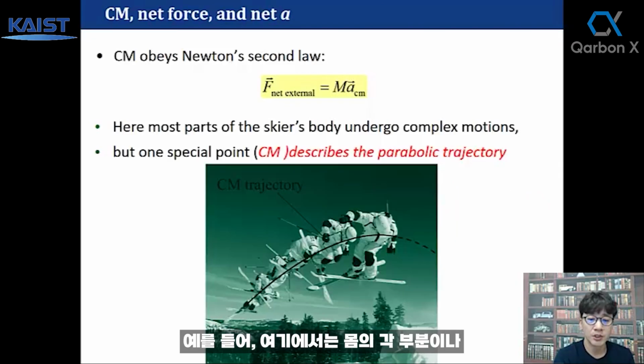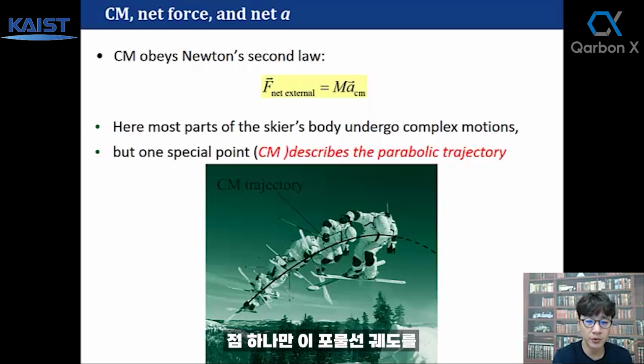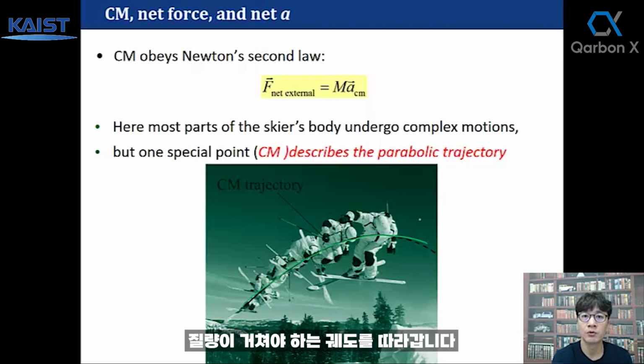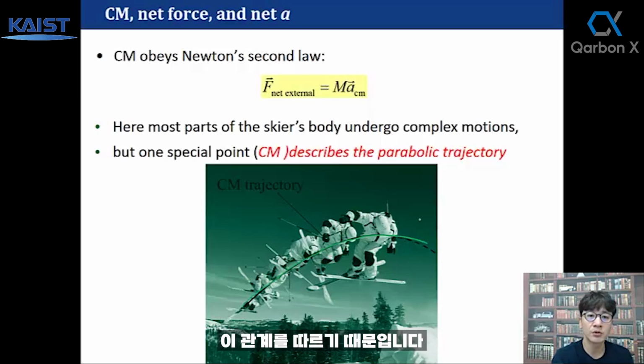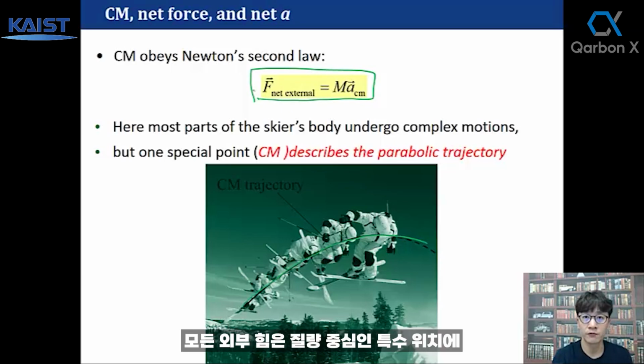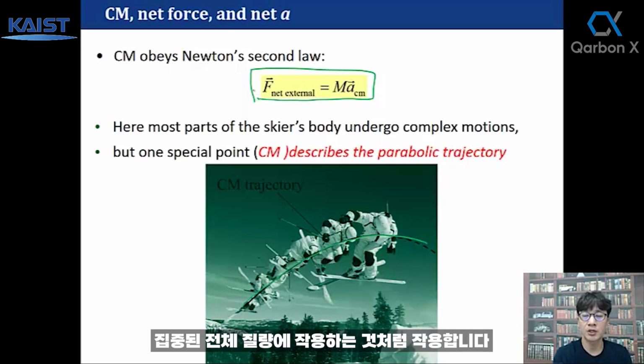For example, here, a skier's motion. Each part of the skier's body or ski poles undergoes various complex motions, but only one special point, which is the center of mass, follows the parabolic trajectory which we learned a point mass goes through when a uniform gravitational force acts on it. We can apply Newton's second law to the center of mass, because the center of mass follows these relations. All the external force acts like it works on the whole mass concentrated at the special position, which is the center of mass.